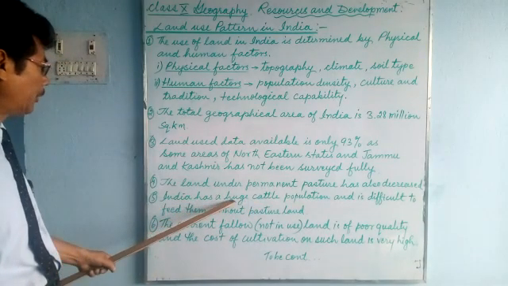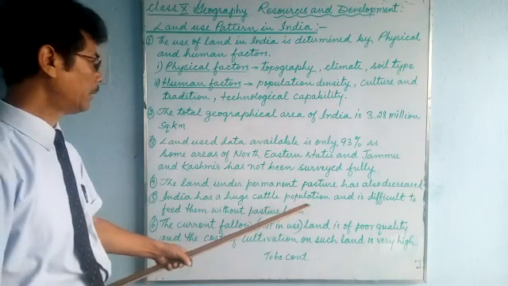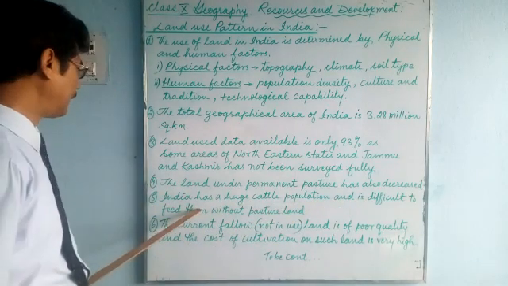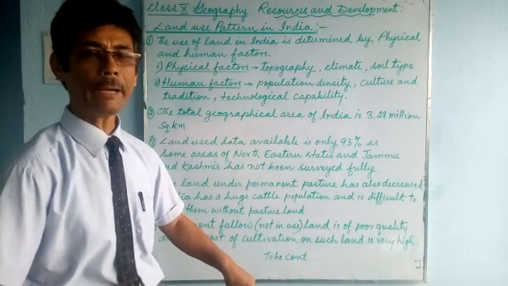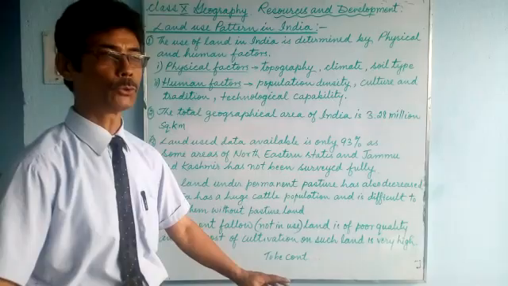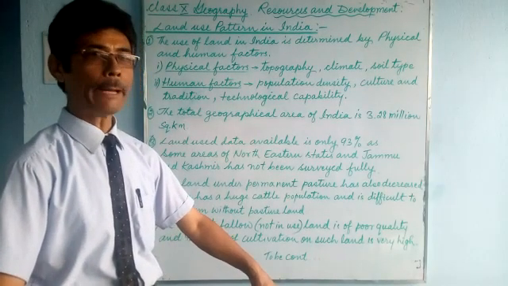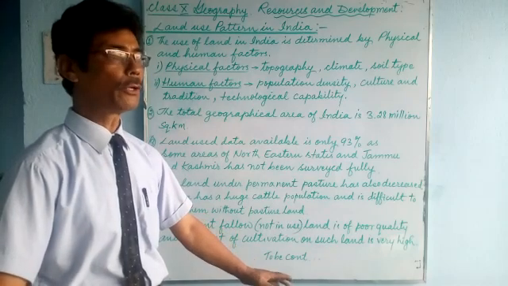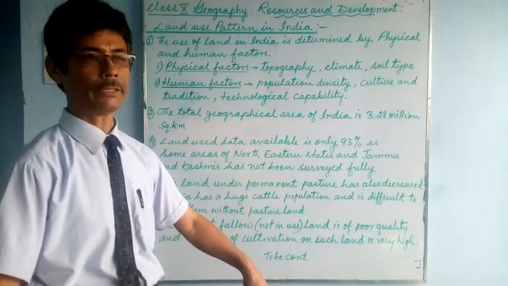India has a huge cattle population and it is difficult to feed them without pasture land. Without pasture lands, how are we going to feed those huge numbers of cattle?